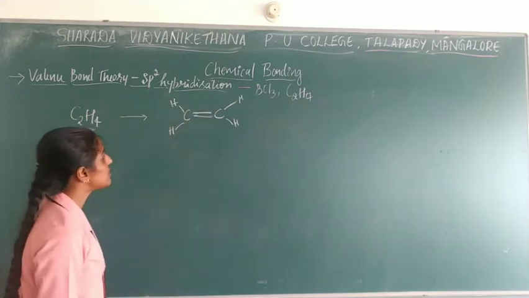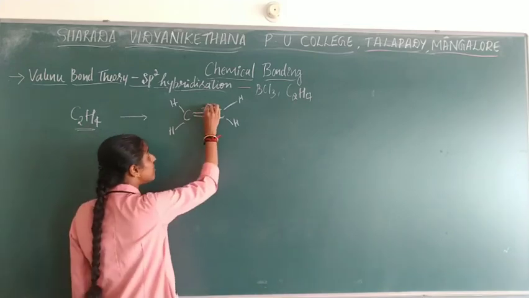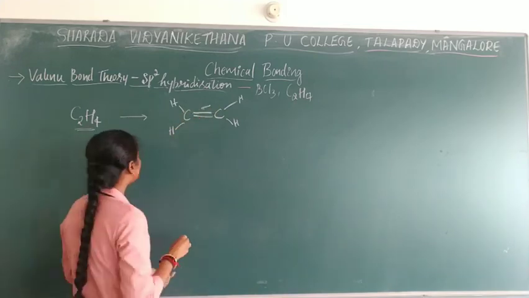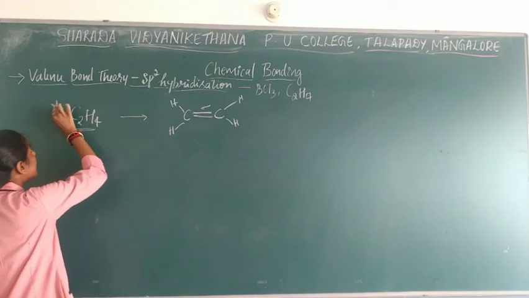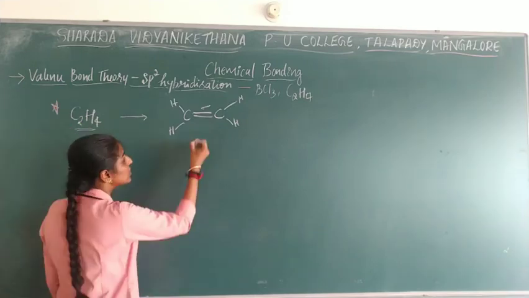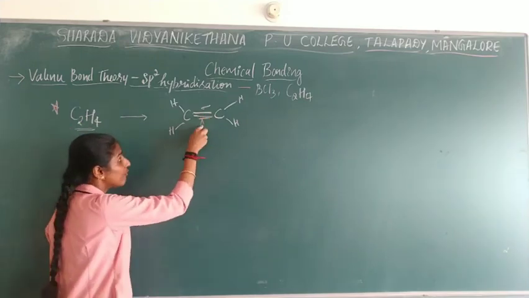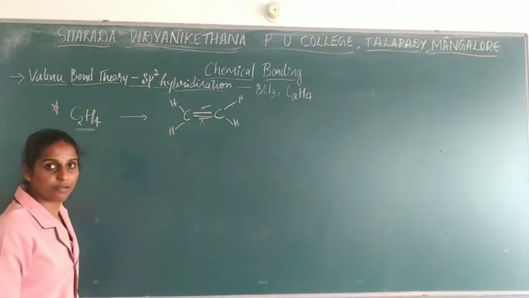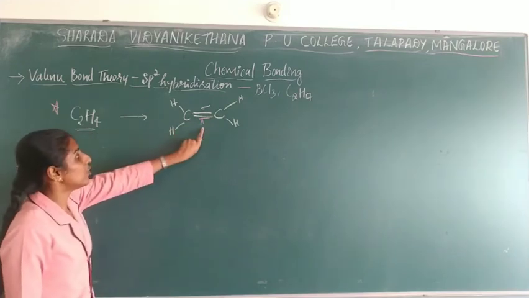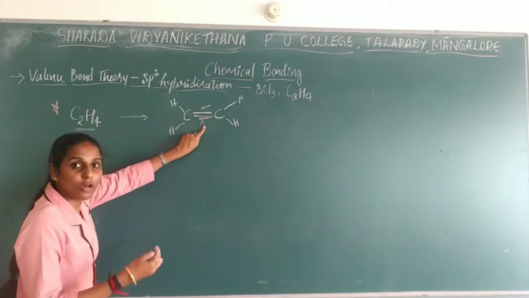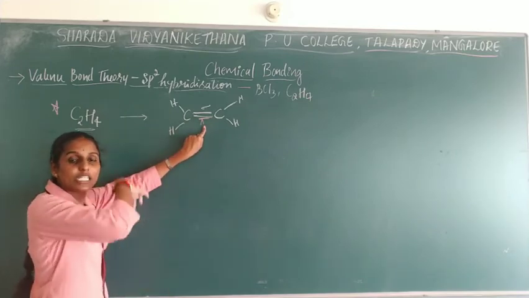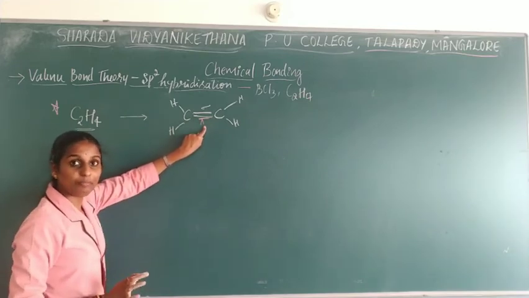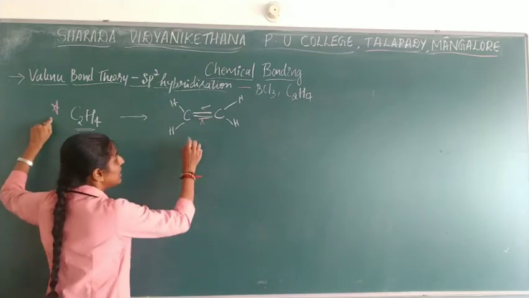So 2 bonds will be present. In this, one bond will be sigma and another bond is a pi bond. This is very important. For this reason only this will be asked in the exam. Otherwise you will not observe this. You should not write the structure as you have written for C2H6. So this is very important.